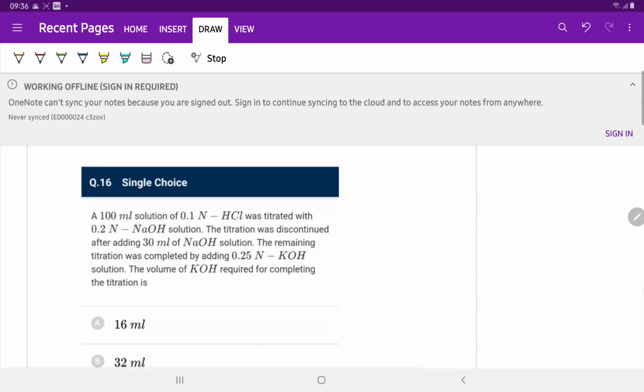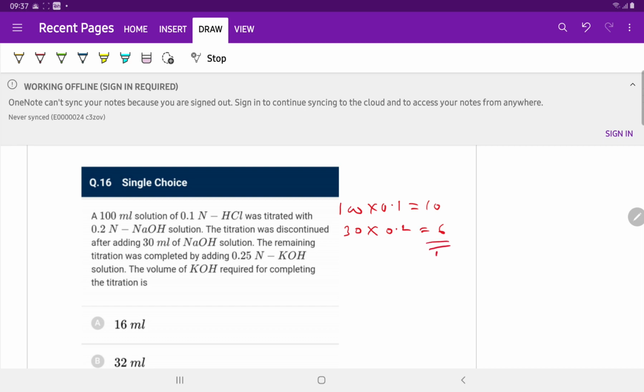We'll move to question number 16. 100 ml solution of 0.1 normality HCl was titrated with 0.2 normality NaOH solution, 30 ml. So 100 into 0.1 is equal to 10 equivalents of HCl, and 30 into 0.2 is equal to 6 equivalents of NaOH.